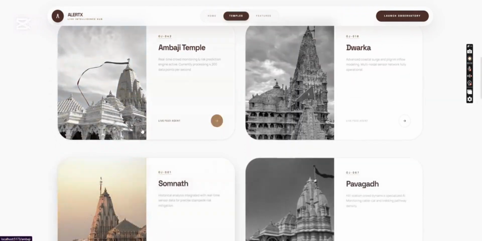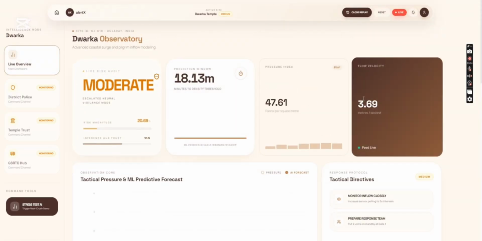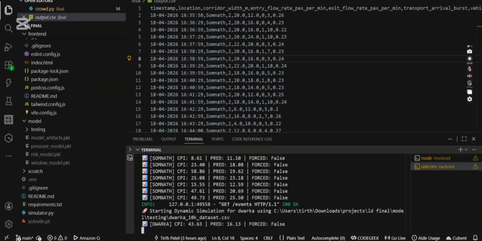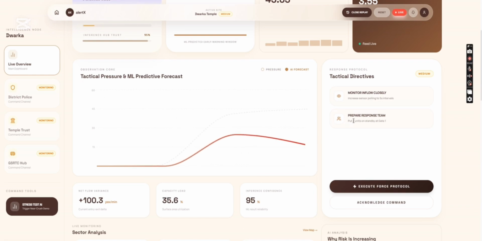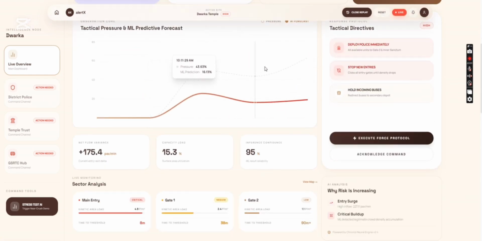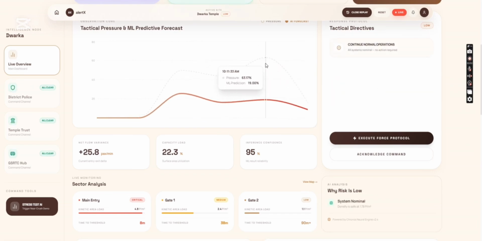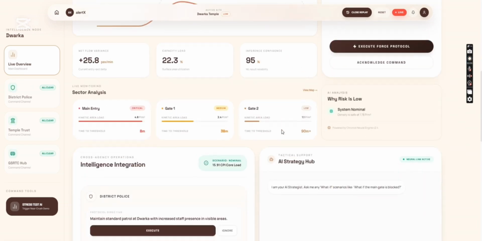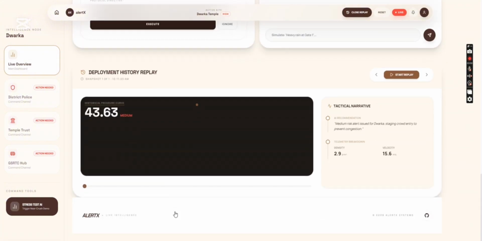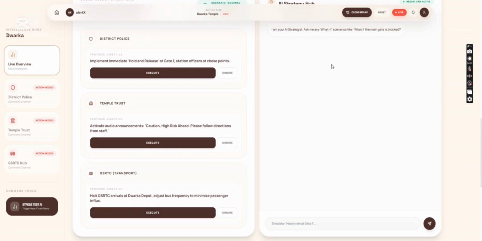Now let's try another temple. Let's head to Dwarka temple. As soon as we click on it, the data set will start running automatically, as you can see, and the prediction scores are already coming out. Now the graph is being made. Currently the situation is normal, as you can see. Now you see the situation will spike, currently from 22 to 63. That means the situation is going to get critical. So for 2 seconds it suddenly switched to critical. That is a real-time update and it's working completely.